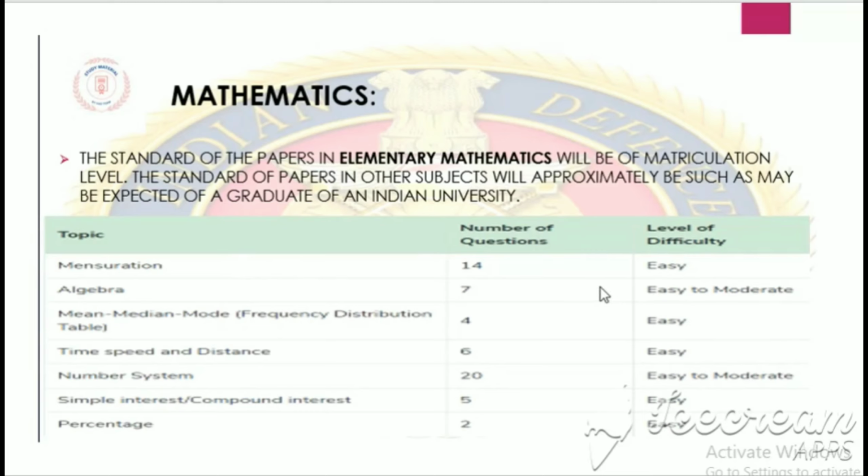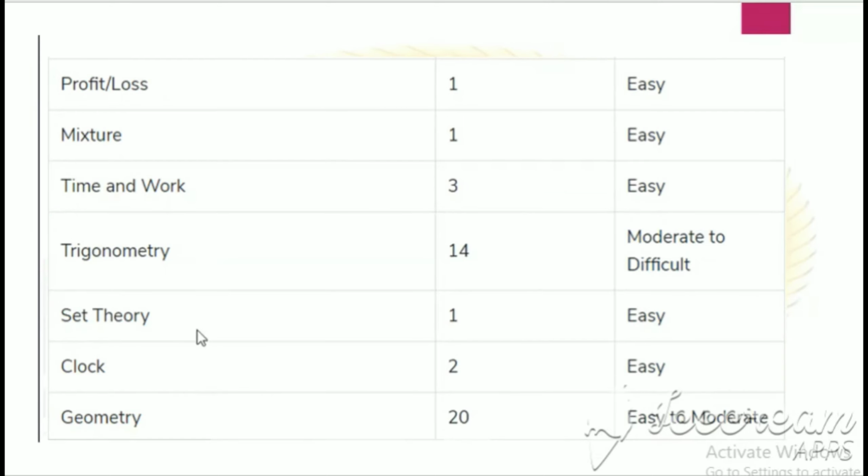So here you could see that there are four topics which are of prime importance and have a higher weightage. Although I have written this just for the previous examination, this has been the trend: they are asking more questions regarding mensuration, more questions regarding the number system, and more questions regarding trigonometry and geometry.